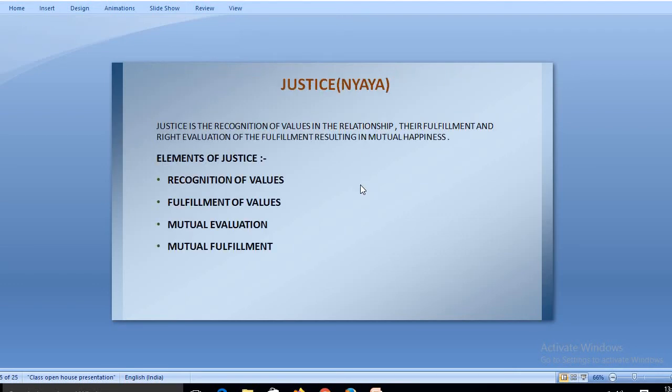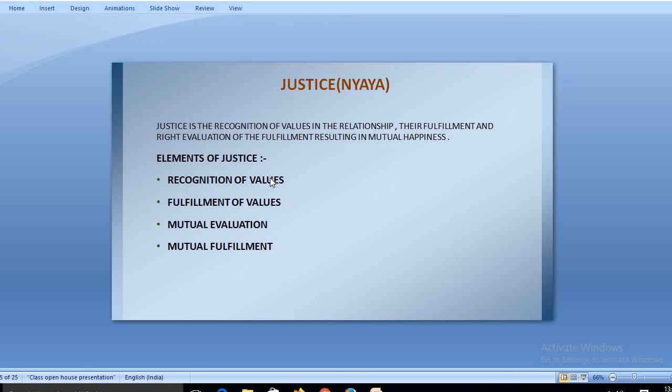Now, moving to the next, what is justice? We all know that it is nyaya. Justice is recognized as a value in relationship, the fulfillment and the right evaluation, the fulfillment resulting in mutual happiness. Justice is where you recognize the relationship with another person, and never try to divert from that. So justice is recognition of value with another person and fulfillment of those values with the help of right understanding. The elements of justice are recognition of value.